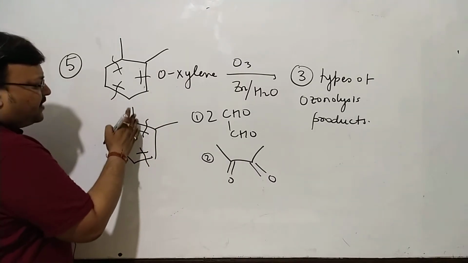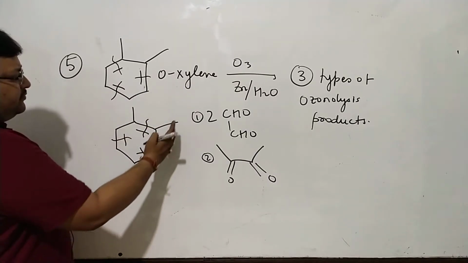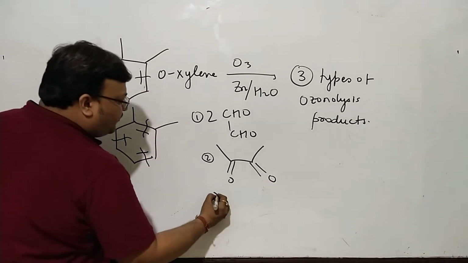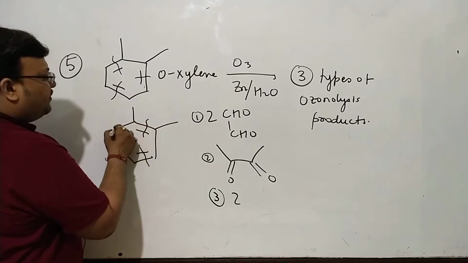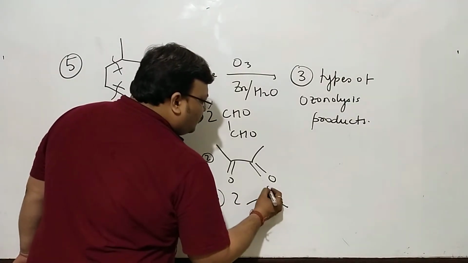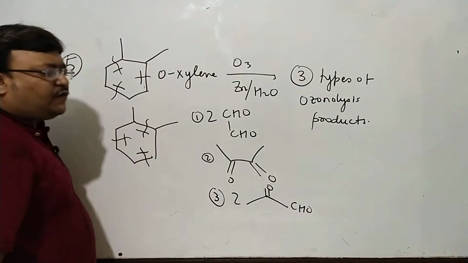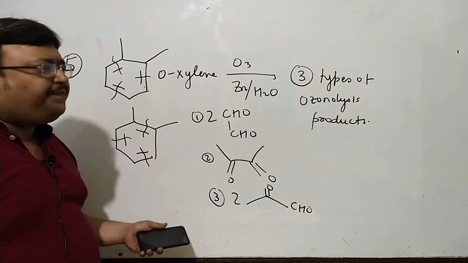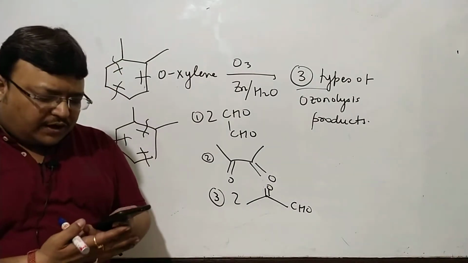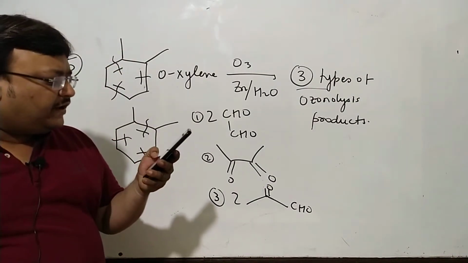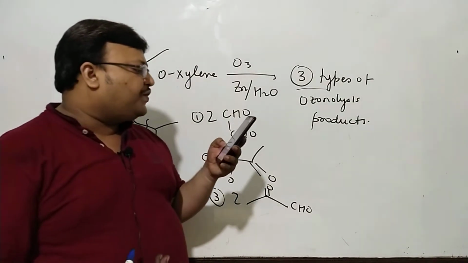You will want to start imagining this, predicting this. And the third type of compound which you get from here is certainly 2 moles of CH3C double bond CHO. So although I kept on saying that you should refer to the theory class, I ended up giving you the solution only. 1, 2, 3. 3 types of ozonolysis products. A very nice question, a very popular question. We'll talk about question 6.